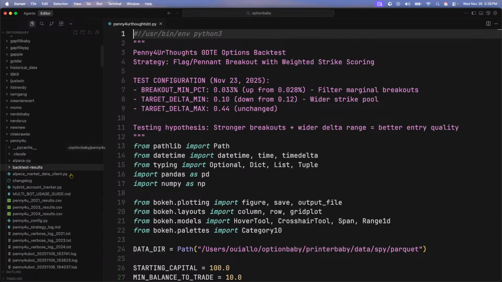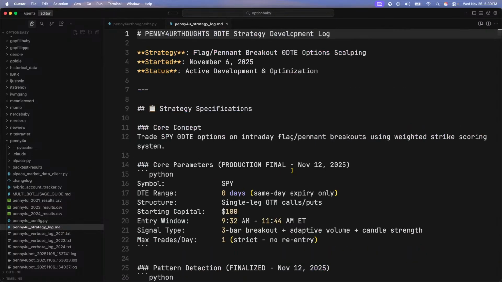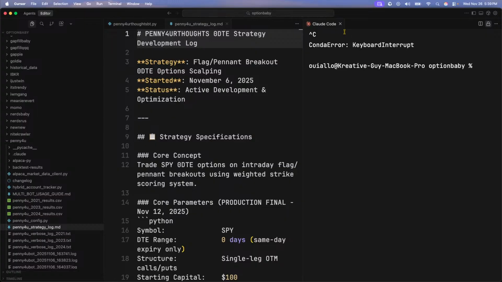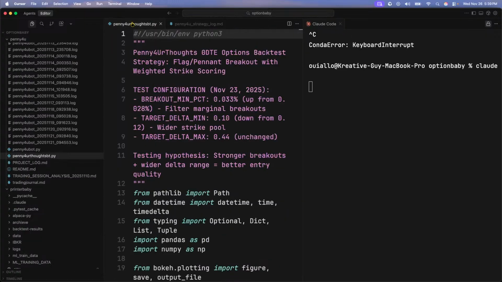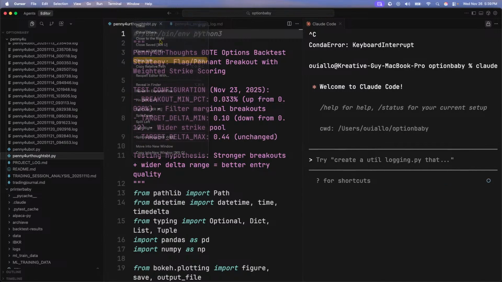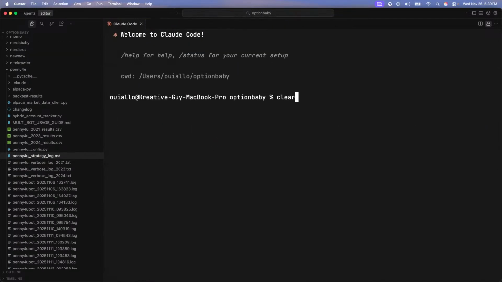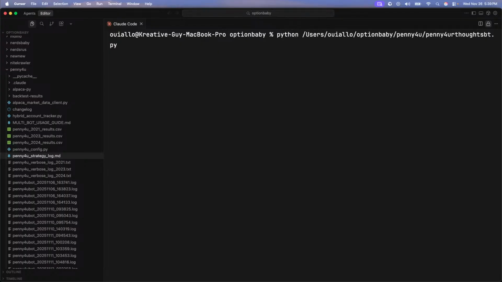Oh, yeah, right. Let me just get the... All right, beautiful. This trades SPY 0 DTE on the flag and pennant backtest using the weighted strike system. So let me run this real quick so you can see. Like I'm not bullshitting. Hold on. Python, beautiful.